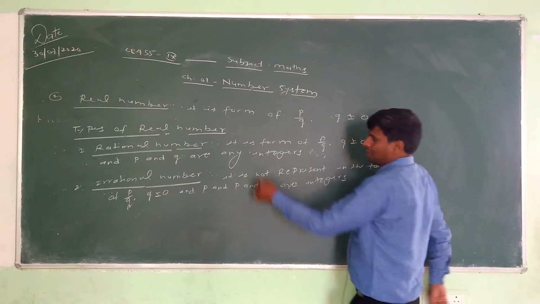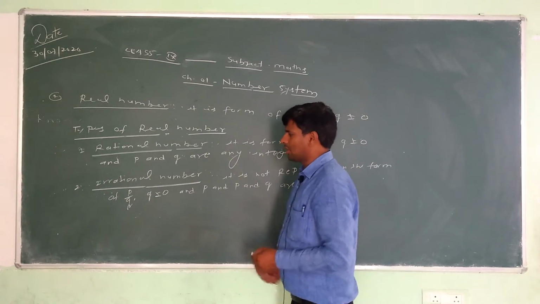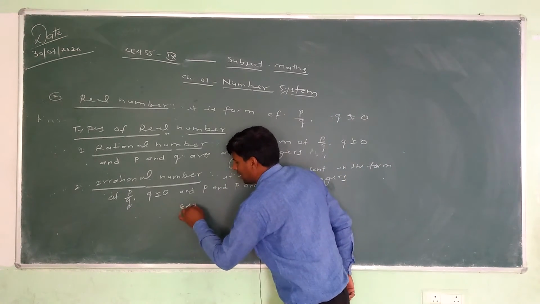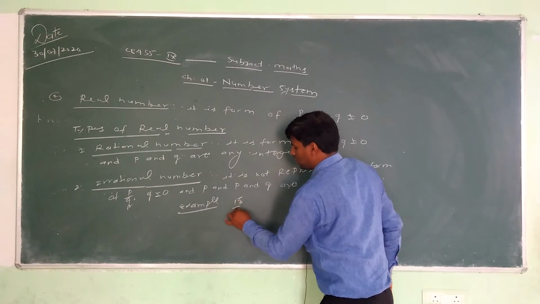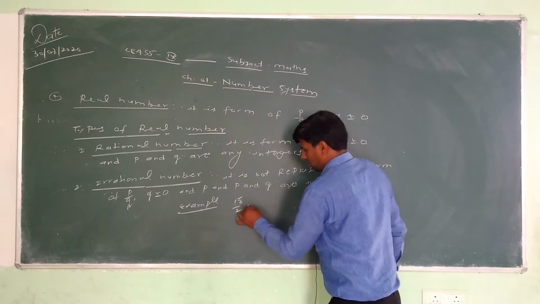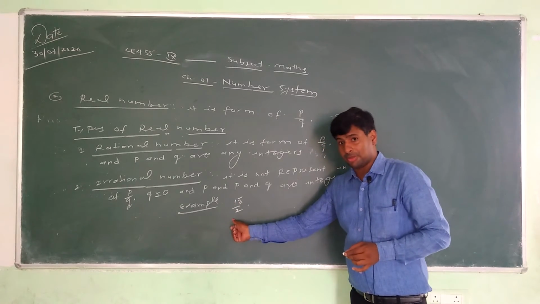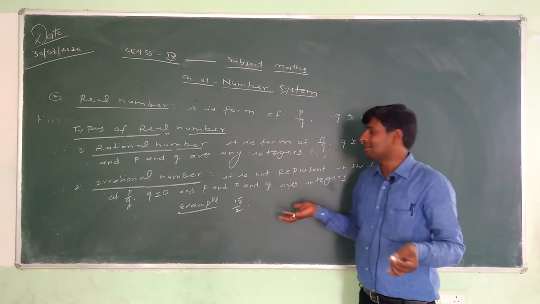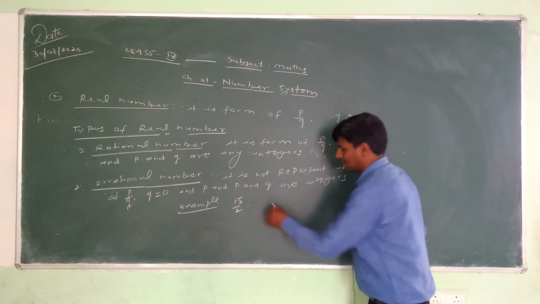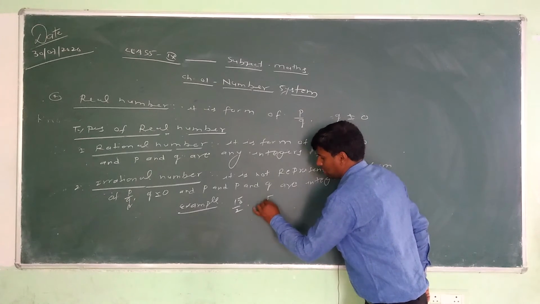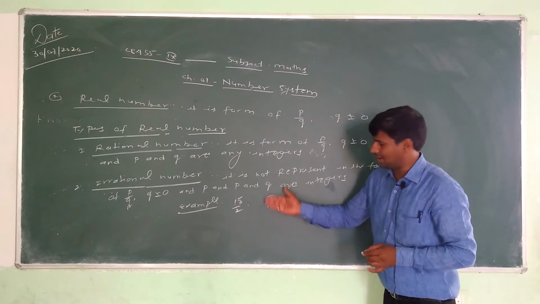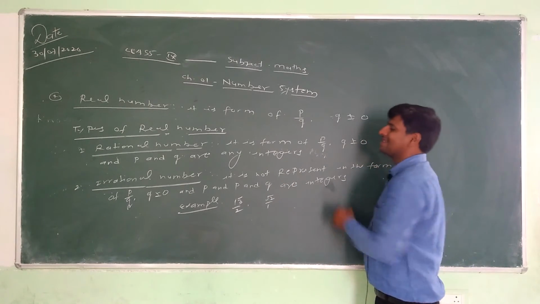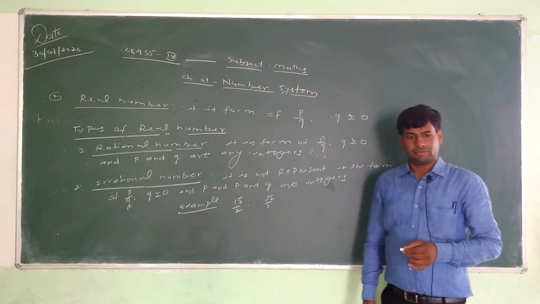First we introduce this by example. Like we can write root of 3 by 2. It is in the form of p by q, but root 3 is not an integer, 2 is an integer. Write root of 2 by 1: root of 2 is not an integer, so it is an irrational number. That's clear?